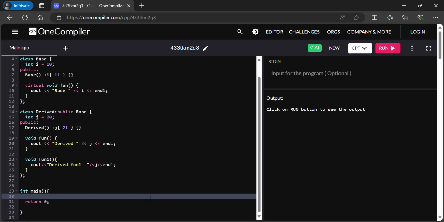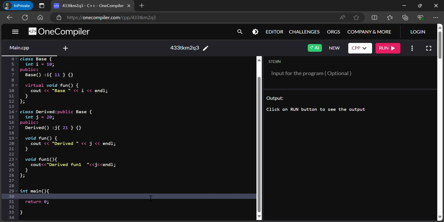So this dynamic cast can be used only in pointers or references, and that too only with the pointers which are in an inheritance hierarchy. That means the casting can be done between a derived pointer to a base pointer, or derived reference to base reference, or base pointer to derived pointer, or base reference to derived reference.